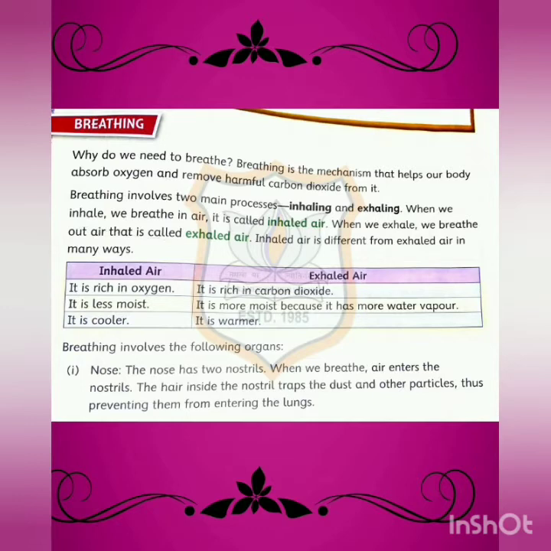Now we will see the breathing system. First children, let us see the different organs which play a vital role in the breathing process. Nose, trachea, or we can say windpipe, bronchi and lungs. So there are 4 organs which work when we breathe. Once again, nose, trachea, or windpipe, bronchi and lungs. So children, let's study one by one about these organs.